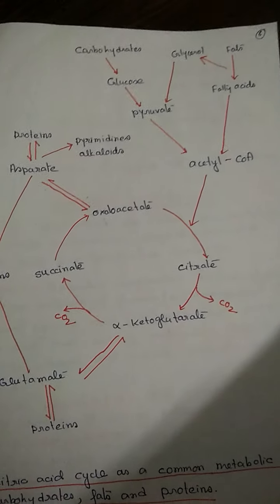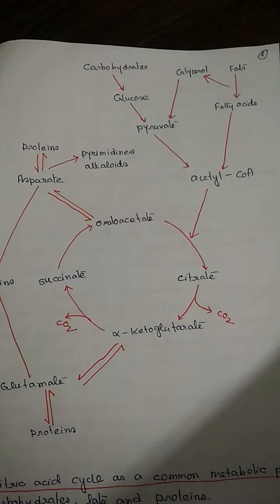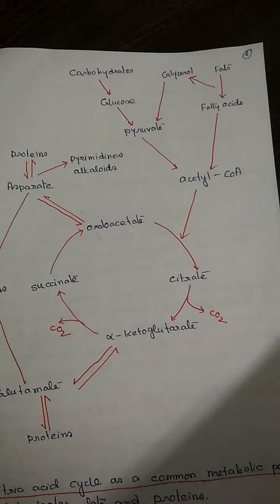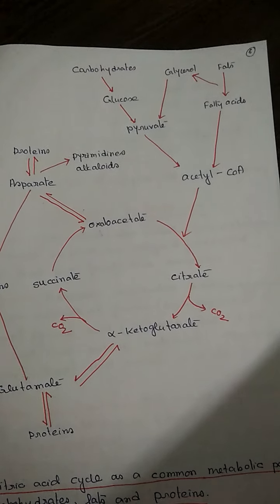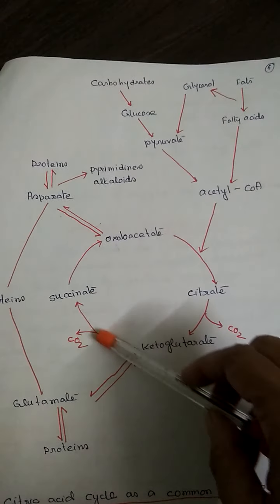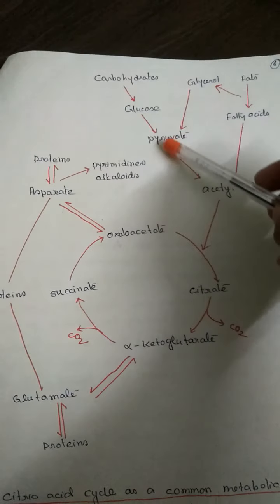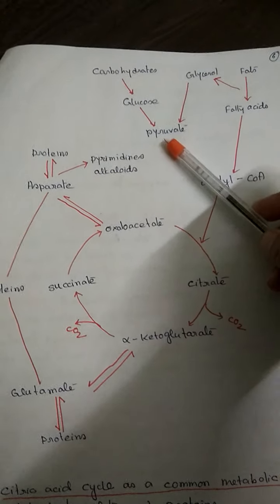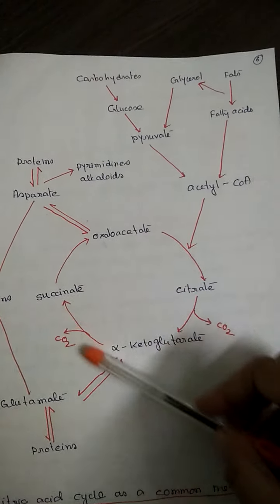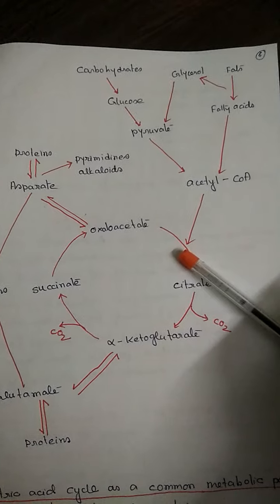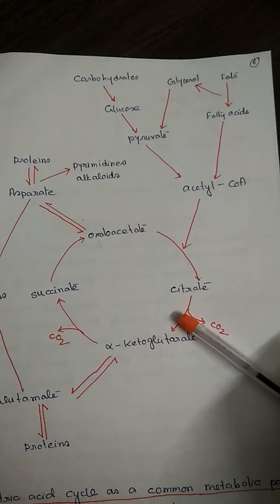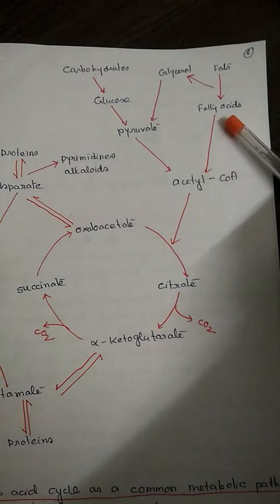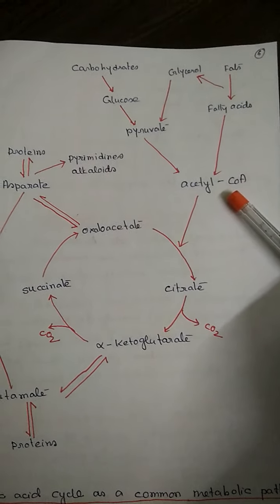So in the amphibolic pathway, a number of other pathways are related with glycolysis and the pentose phosphate pathway. This one is actually glucose forming pyruvate. So that is the glycolysis process, which enters into another cycle. This cycle you already know. Now fat is also connected with this cycle through fatty acid and acetyl coenzyme A.